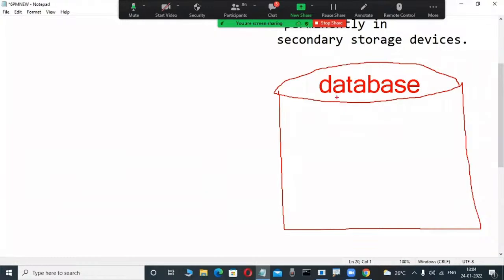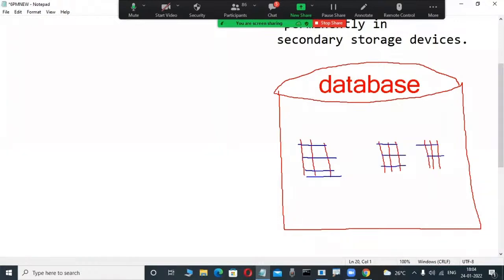They only store a structured collection of data, in an organized fashion. Why? Because a concept called the relational data model is there. Today I will tell you. Based on that only, these products are implemented. These are called relational databases.